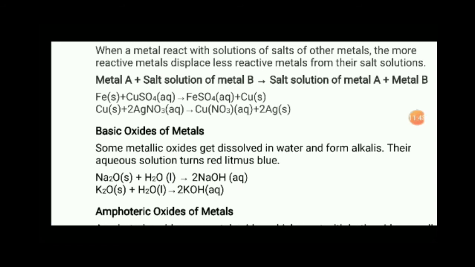We have already studied in the previous chapter about the litmus test, about dry and wet litmus. When the litmus paper was wet, it gave its result. So here you can see the metal oxide is reacting with water and giving metal hydroxide.